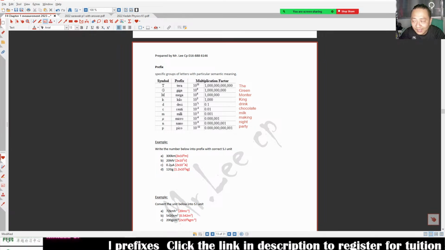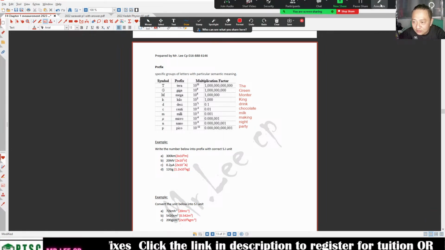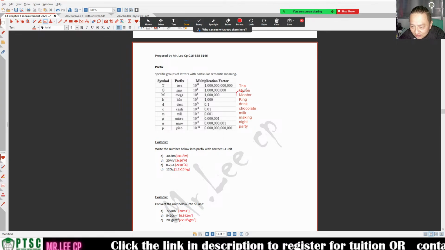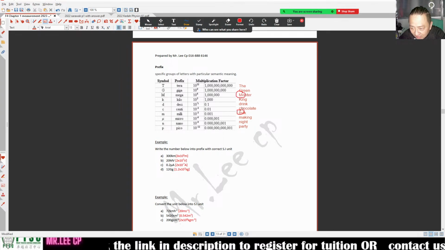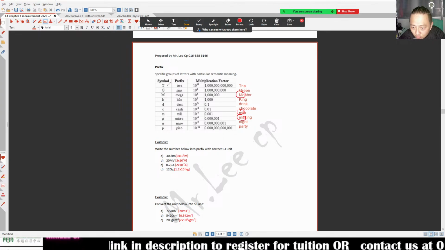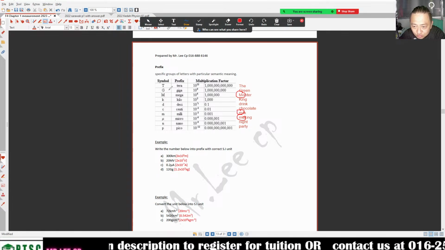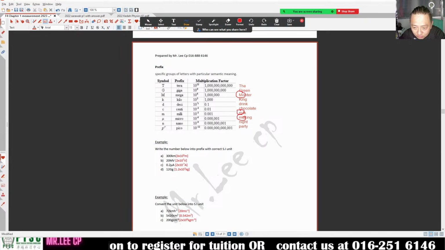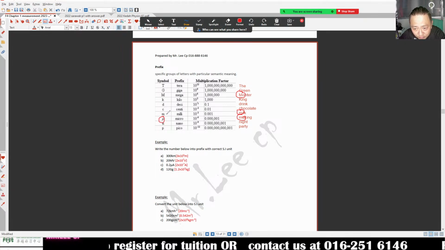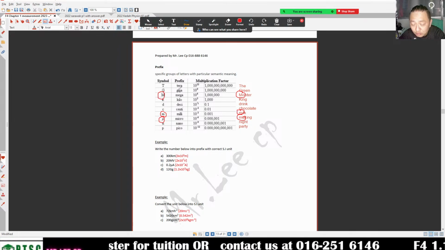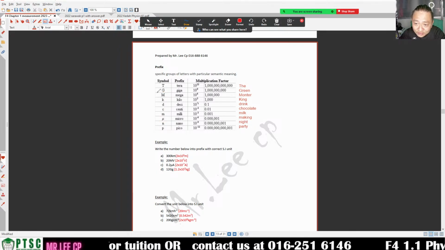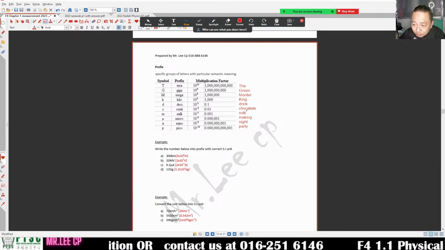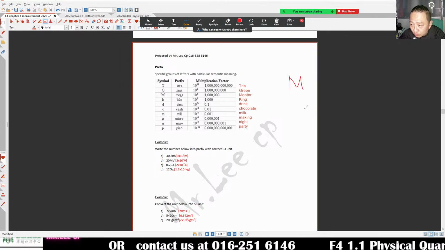And you'll find, teacher, here got three M. Other ones have no repeating. Only this M repeating: tera, mega, and then the others, centi, milli, have no repeating. Only this M and this M repeating. So when this M repeating, you start from big to small. Big M to small m.